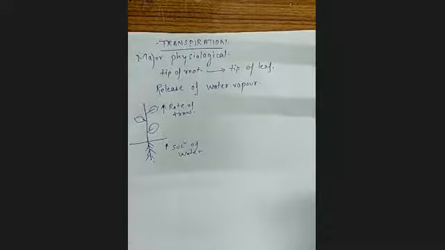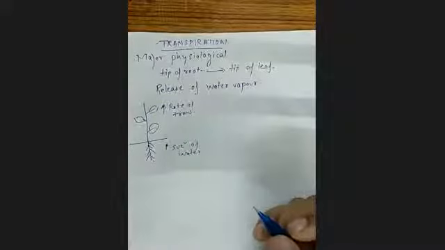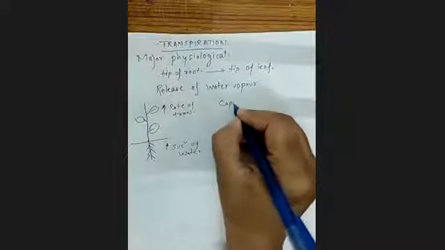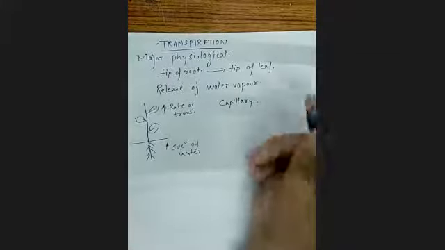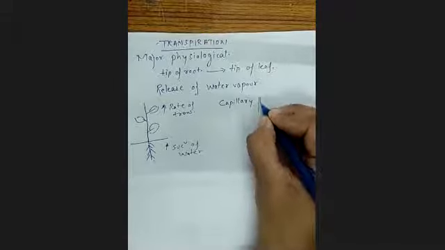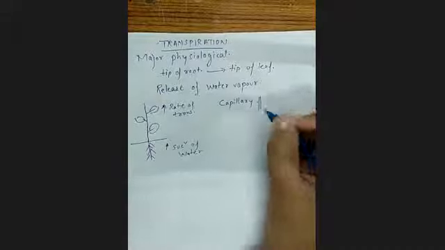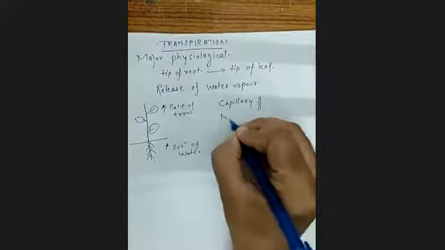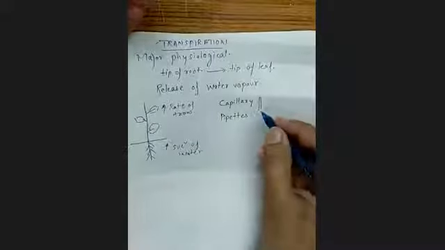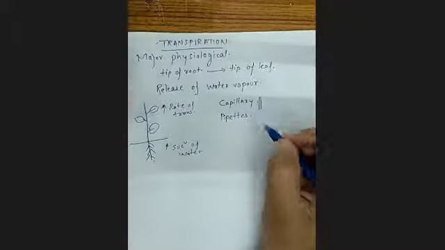When the water is absorbed by the roots, you must have seen capillaries in your lab. They are very thin tube-like structures, just like the pipettes you have seen, but very thin and delicate in nature.